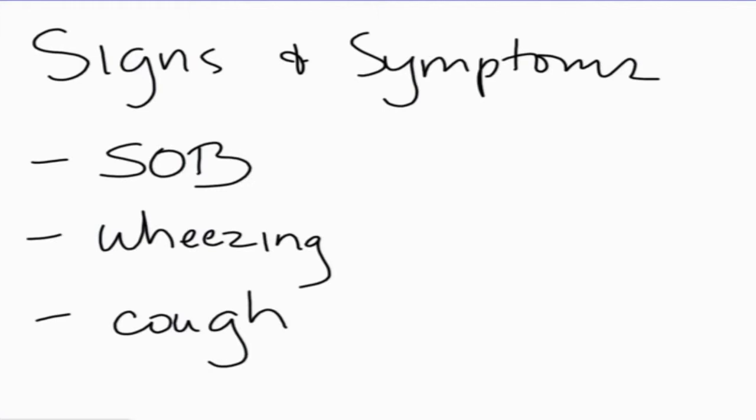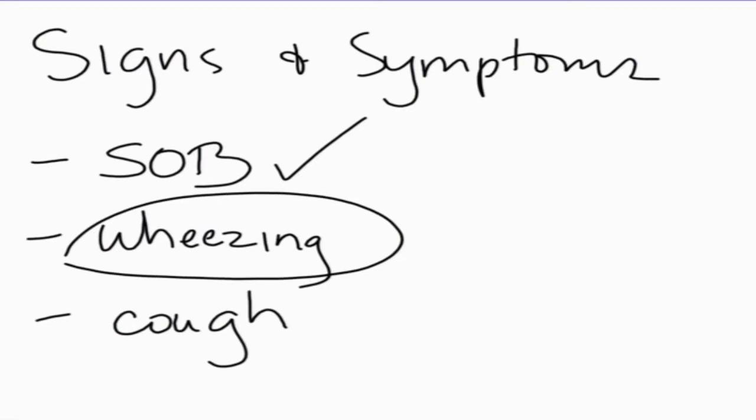What are the signs and symptoms of asthma? Well, that person will have difficulty breathing. This is SOB, which stands for shortness of breath, because of that constricted airway. And therefore it follows that that person will have wheezing, that musical passage of air through the narrowed airway. Usually people who have asthma will have some form of expiratory wheezing.